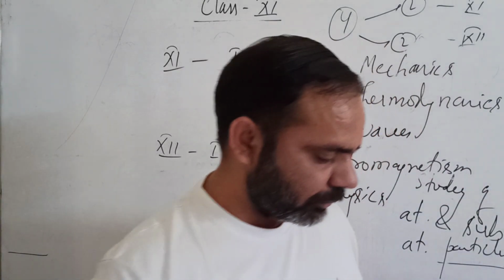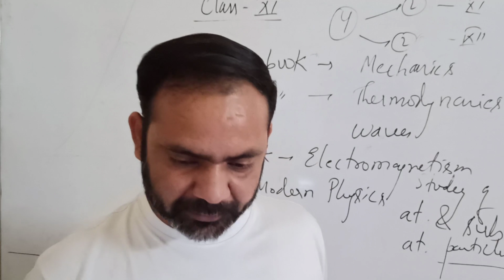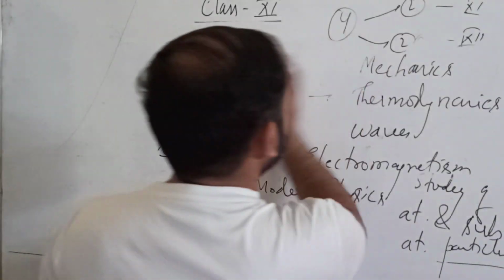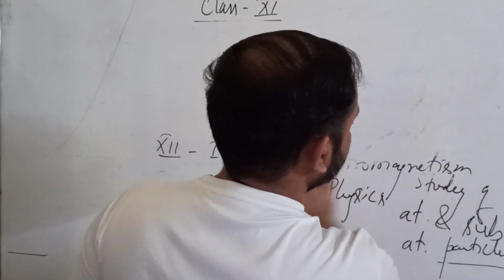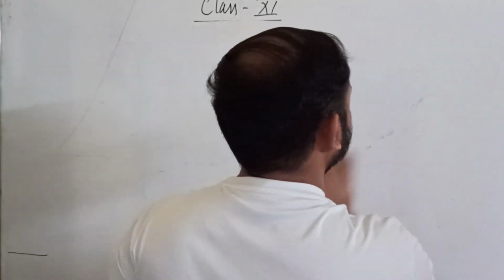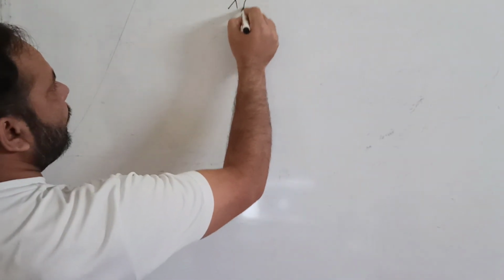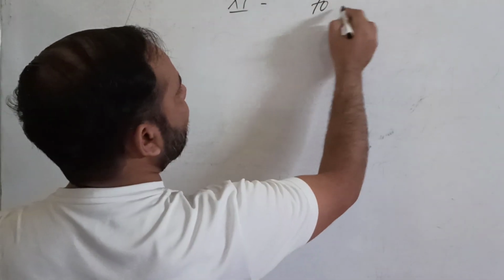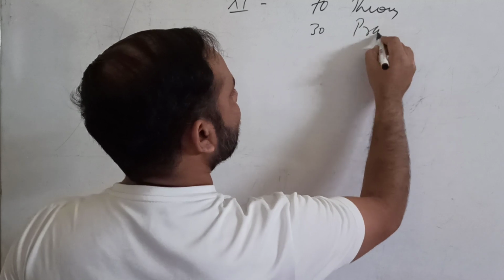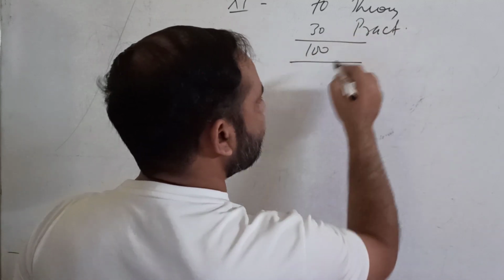Now I will discuss with you the blueprint of class 11th physics. For class 11th, as you know, there will be 70 marks for theory and 30 marks for practicals. This is your 100 marks in physics, and the same pattern will be there for class 12th also.